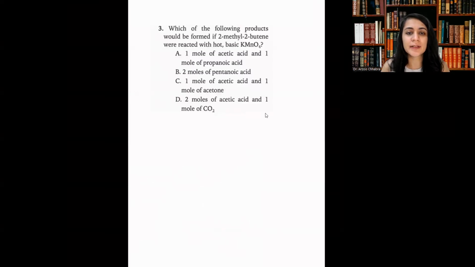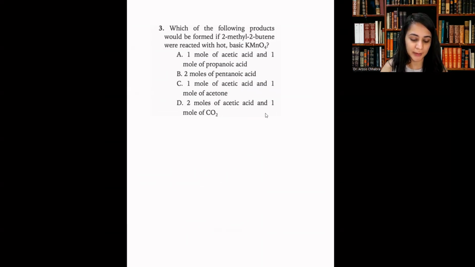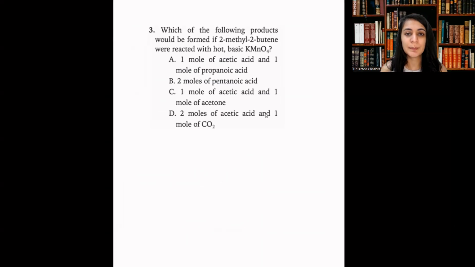All right, which of the following products would be formed if 2-methyl-2-butene were reacted with hot basic KMnO4? Okay, so what we're really thinking about here is which of the following products would be formed if 2-methyl-2-butene were reacted with hot and basic KMnO4.